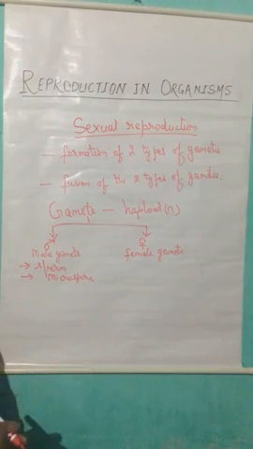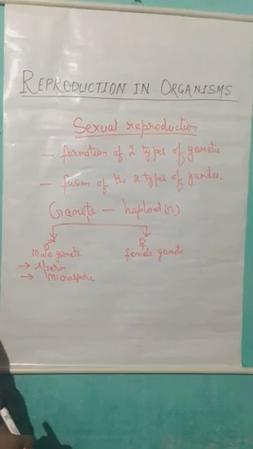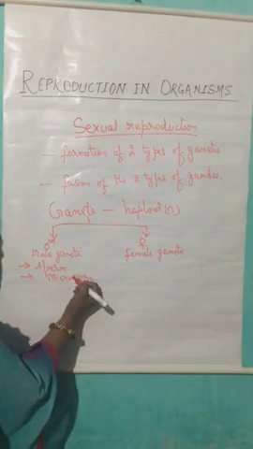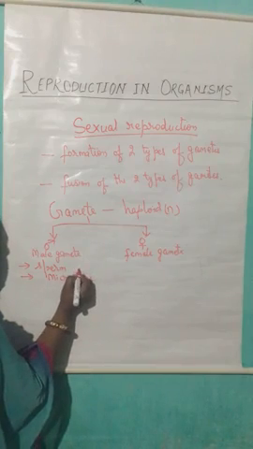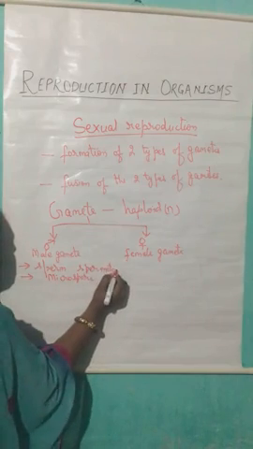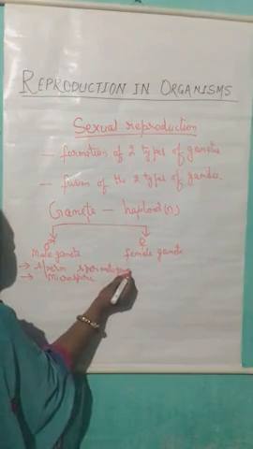Clear? The male gamete in animals is known as sperm, and hence the process of formation of the male gamete in animals is also known as spermatogenesis.